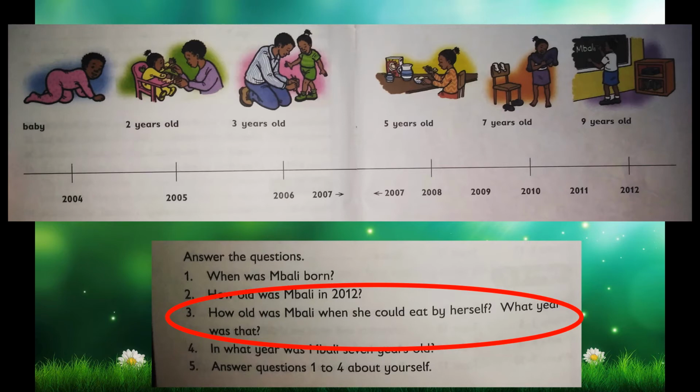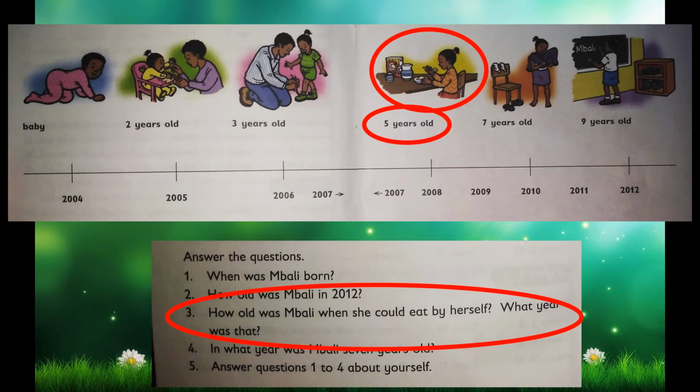So how old was she when she started to eat by herself? If we look right underneath the picture, it says at 5 years old. So the first answer for our question was she could start eating by herself at 5 years old. Now the second part of our question was, what year was that?